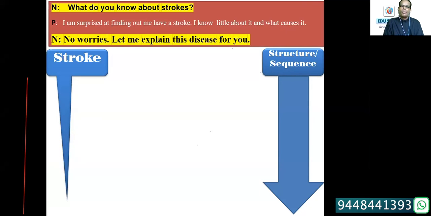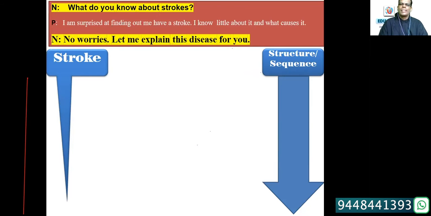If you understand it as something, your next question will be, "Could you tell me what you know about it?" Because you understood the patient as saying, I know something about strokes or this condition. But the patient said, "Sorry, I don't know anything about it. I know little about it." You cannot ask, tell me what you know about it. So you have to say, "No worries, let me explain this disease for you."